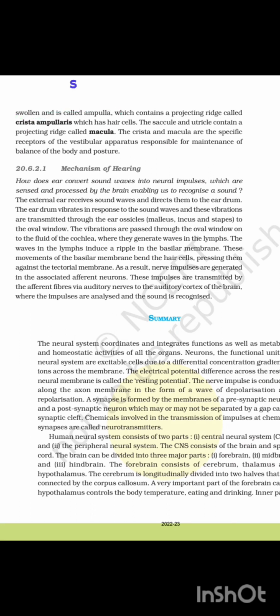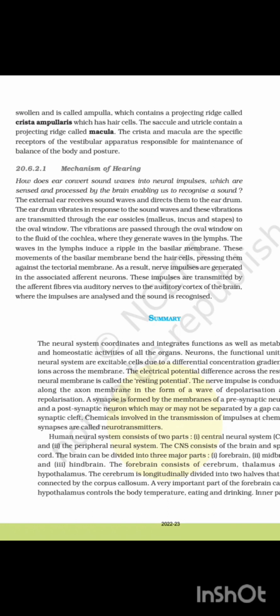swollen and is called the ampulla, which contains a projecting ridge called crista ampullaris, which has hair cells. The saccule and utricle contain a projecting ridge called macula. The crista and macula are the specific receptors of the vestibular apparatus responsible for maintenance of balance of the body and posture.